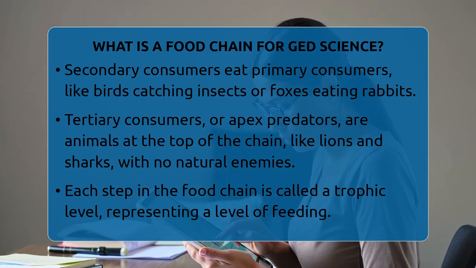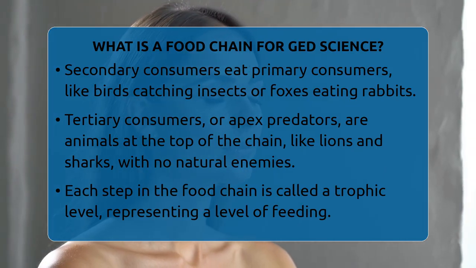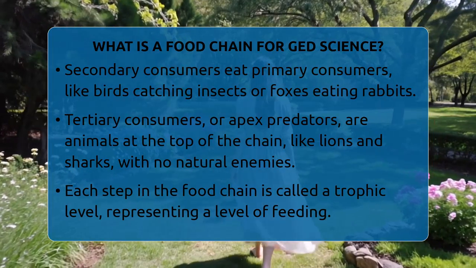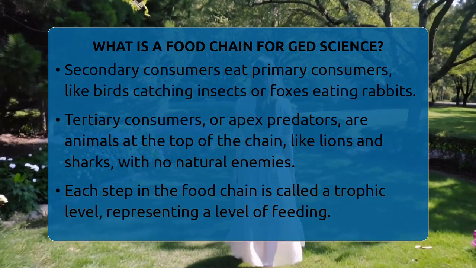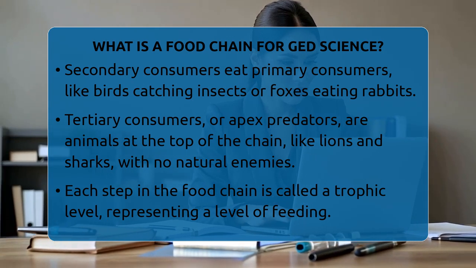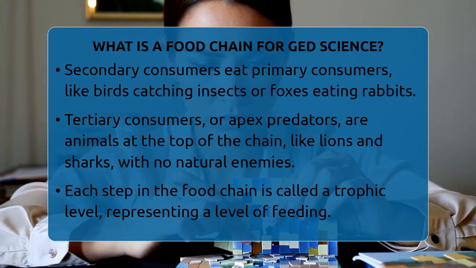After that comes secondary consumers. These are animals that eat primary consumers. Think of a bird catching a grasshopper or a fox eating a rabbit. They get their energy by eating herbivores. These animals are often carnivores or omnivores, meaning they eat meat or both plants and animals.